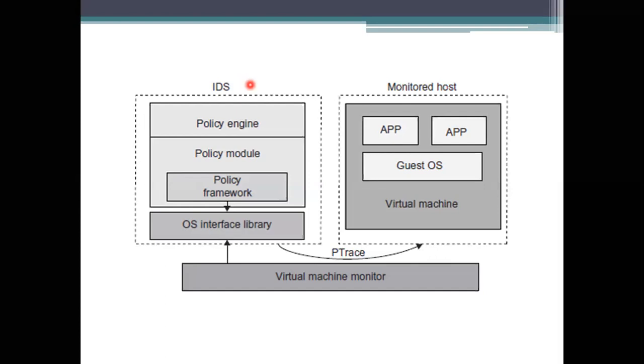Not only the IDS, we can also use honeypots and honeynets to prevent these intruders, and we can use them for intrusion detection as well. How they do it is they attract attackers, and then provide a fake system view to them, in order to protect the real system. That means the real system is not affected. They provide the fake system to be affected, and then all these things happen there.